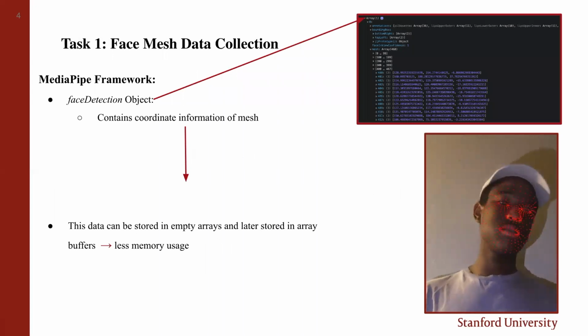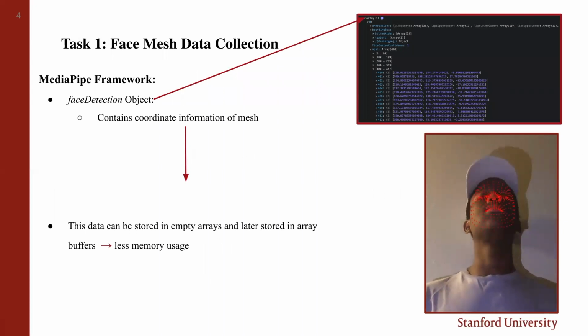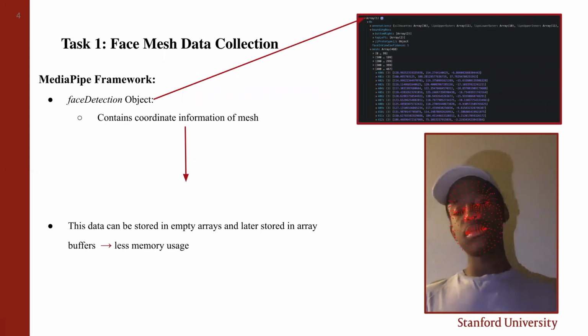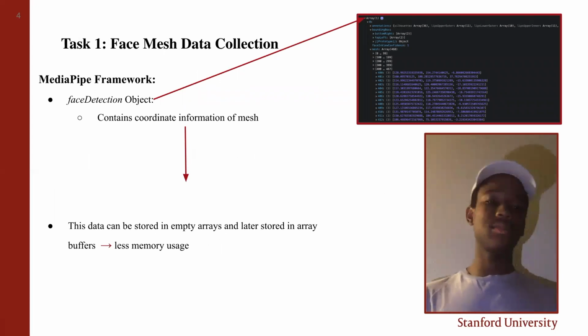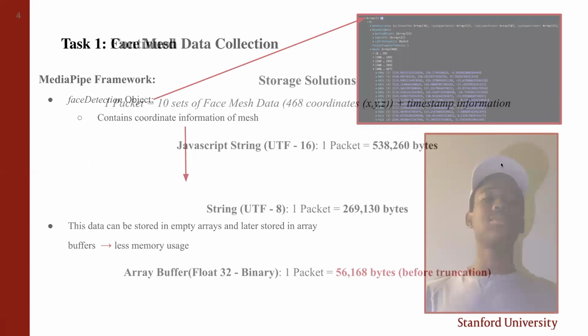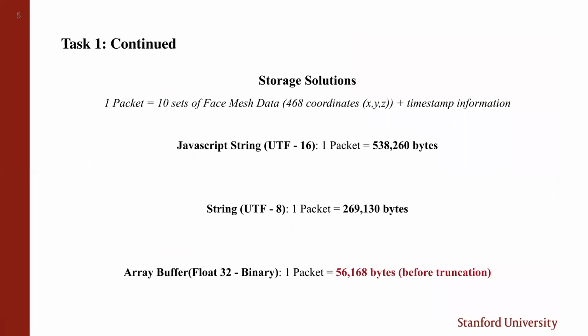The frameworks we used for the face detection and the face mesh were MediaPipe's ML library and TensorFlow.js. The MediaPipe framework comes preloaded with JavaScript objects that determine face detection and facial landmarks based on the webcam feed. This task involves storing this object across multiple frames in concise data packets. A packet consists of 10 sets of face mesh data with 468 points and 3 dimensions each, along with a single timestamp depicting the end of data collection for that packet.